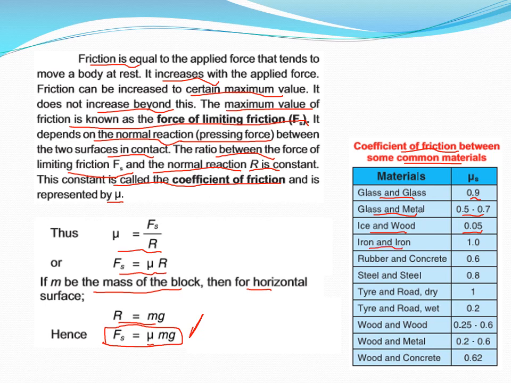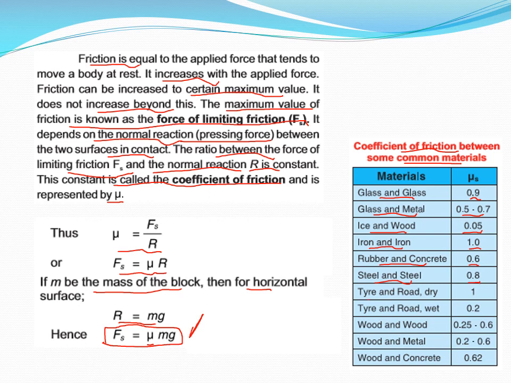For iron and iron, meaning if two iron blocks are placed upon each other, then the coefficient of friction is 1, meaning 100%. It is just due to the weight. The weight is being multiplied by this 1, so it equals the weight of the iron block. Okay. And for rubber and concrete, we have 0.6 as the coefficient value, meaning 60% of the weight contributes towards the frictional force. And if there are two steel surfaces, then 0.8, or 80%.